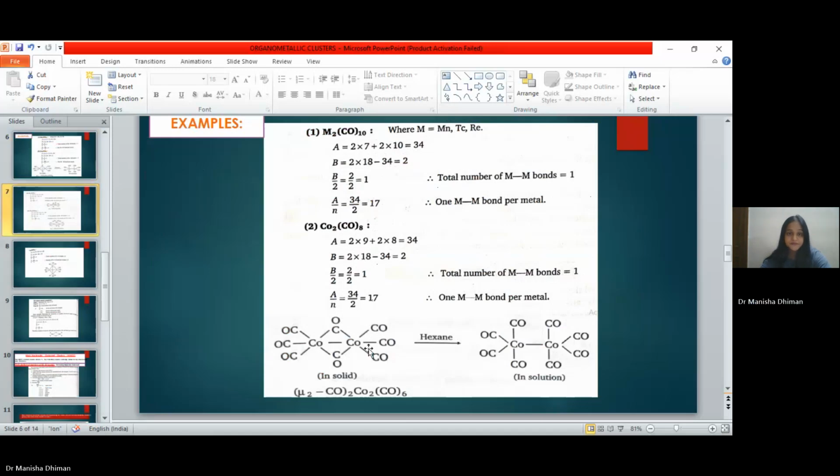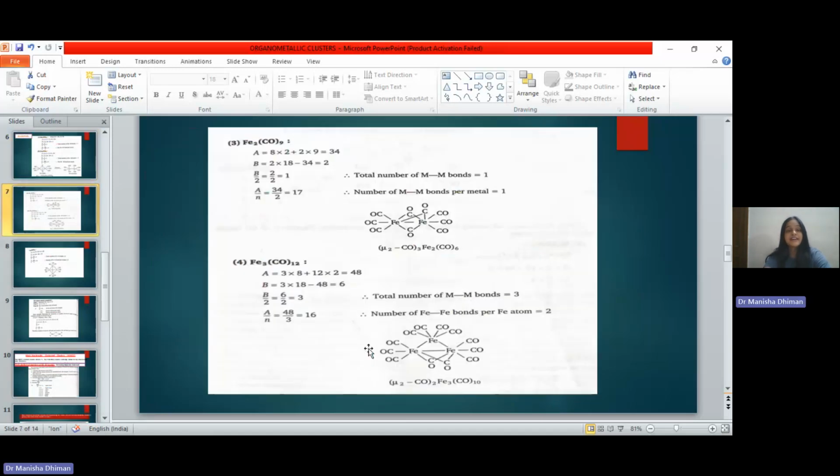All right. Next example is Fe2(CO)9. Again, there are 2 metal atoms. So obviously, total number of M-M bonds will be equal to 1, and the number of M-M bonds per metal atom will be equal to 1 again. And the structure is given on the basis of this information.